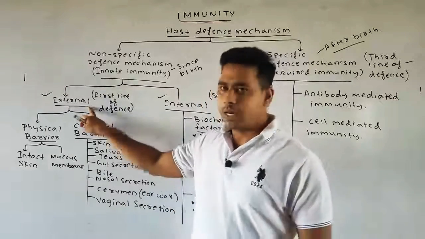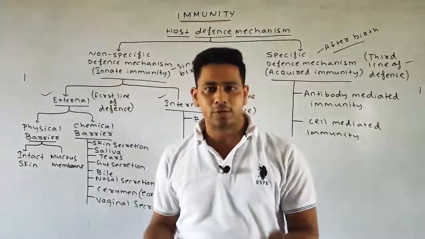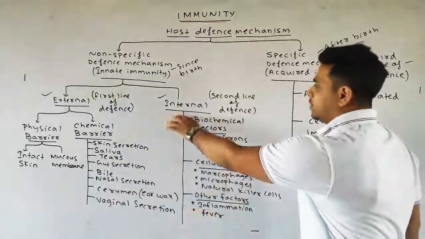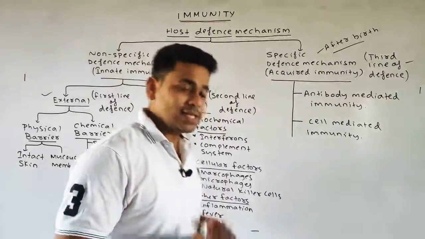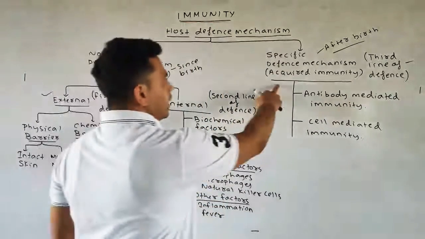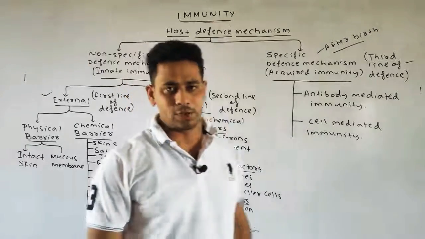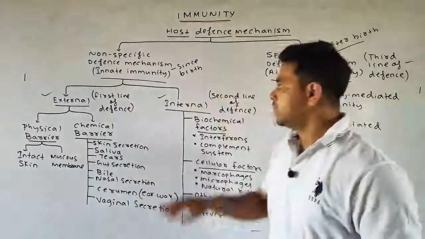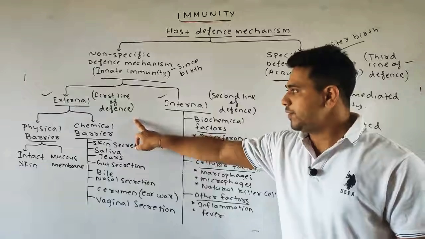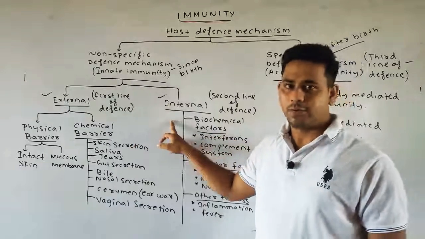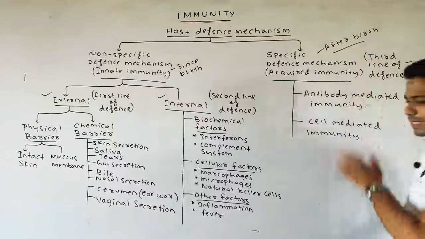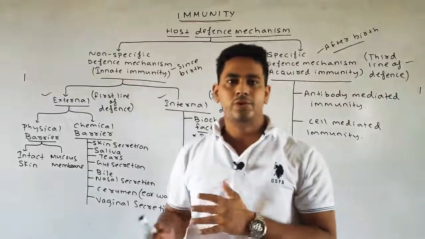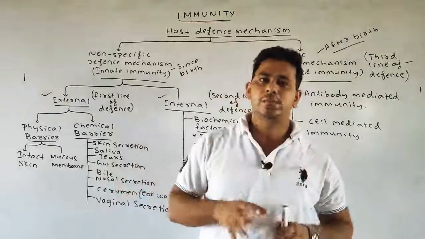If the external is unable to fight with the pathogen, then the pathogen will fight with the internal innate immunity. If that is unable to fight, then the acquired immunity will fight with that pathogen. So these are your stages, means first line of defense. If it fails, then it will go to the second line of defense. If it fails, then it will go to the third line of defense. Means these are the stages by which it fights with the various pathogens.